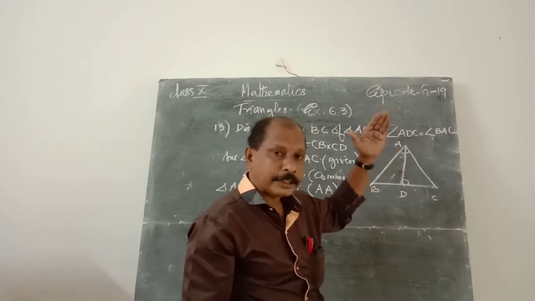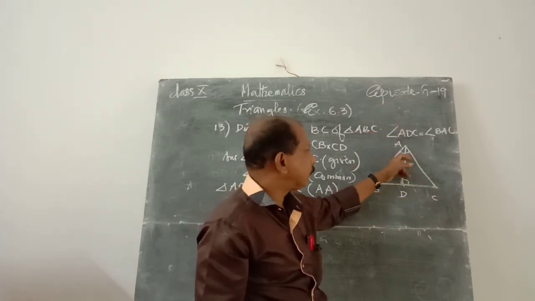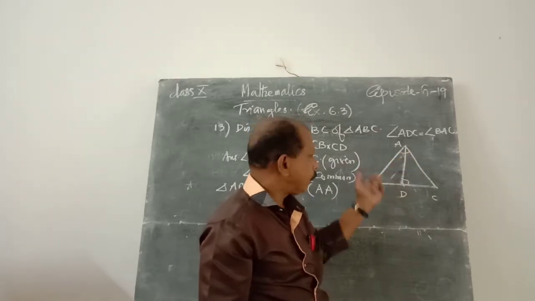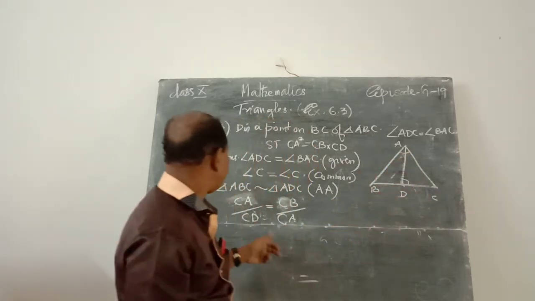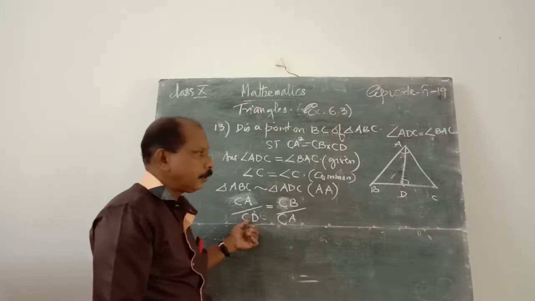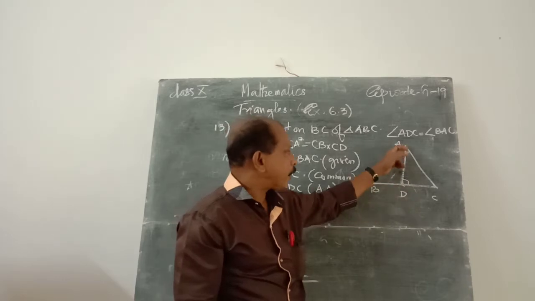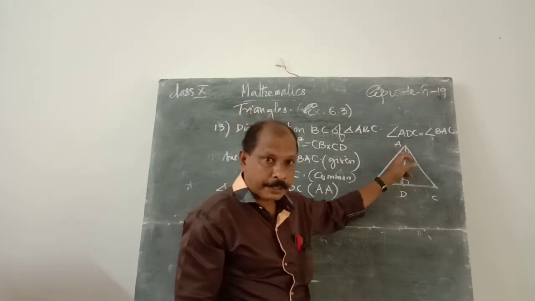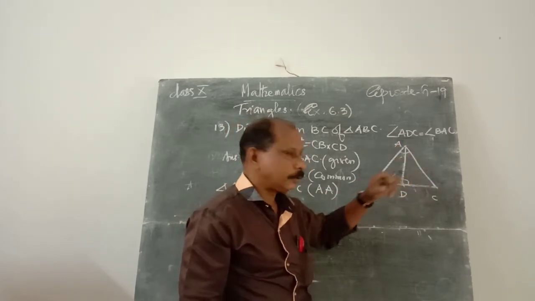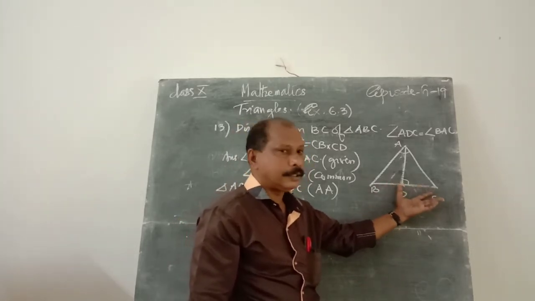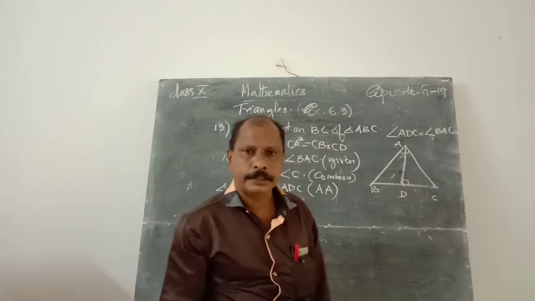This side corresponds to the one near to A, therefore near to D, that is CD. These two angles are equal. Therefore, the nearest side of triangle ABC is AC, and the nearest side of that angle D is DC. They are the corresponding sides.